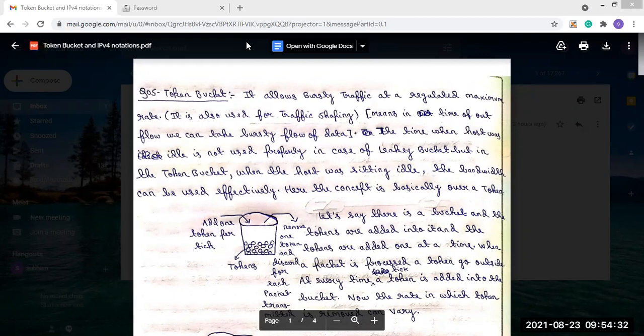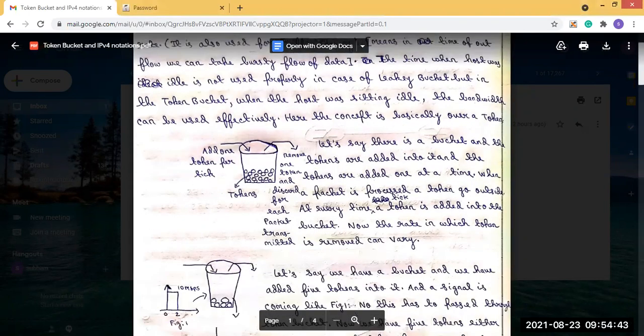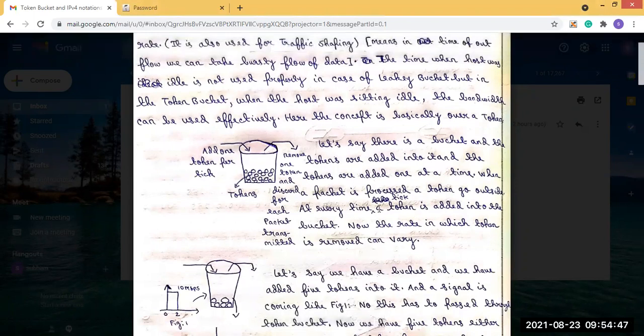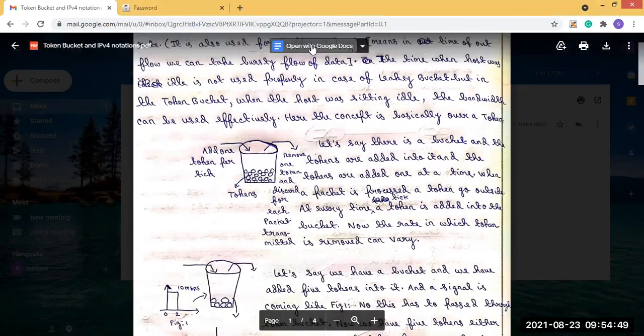Here the concept is basically based on the token. So how can it be done? We can see it with an example. Let's say there is a bucket, like in the case of leaky bucket, a bucket present like this.